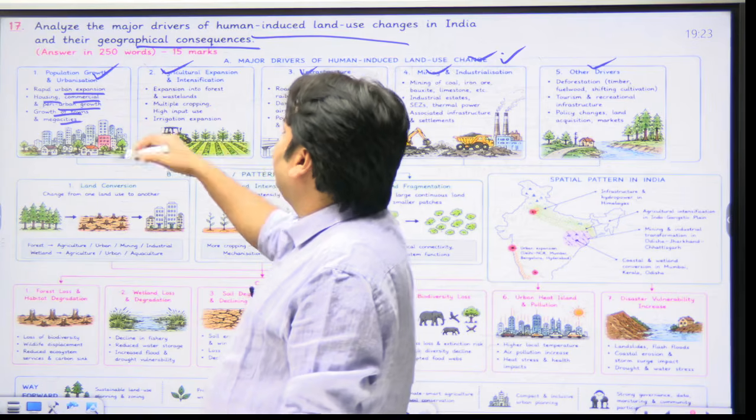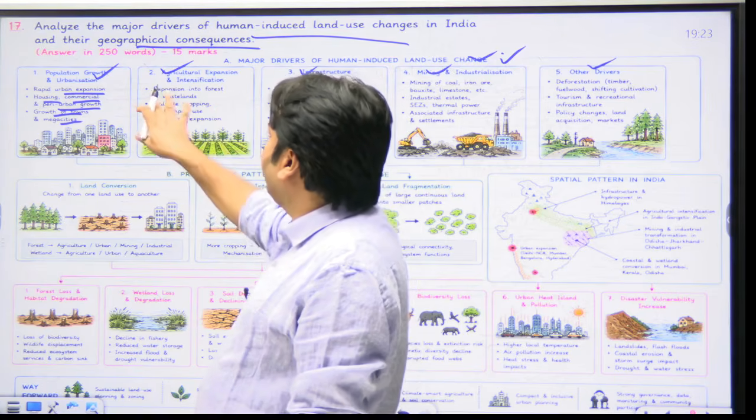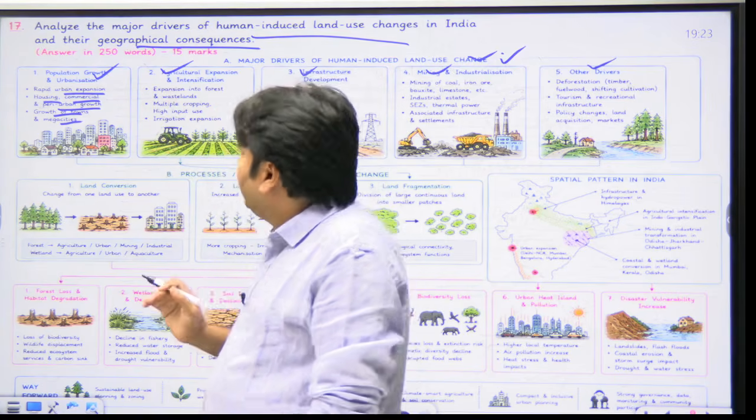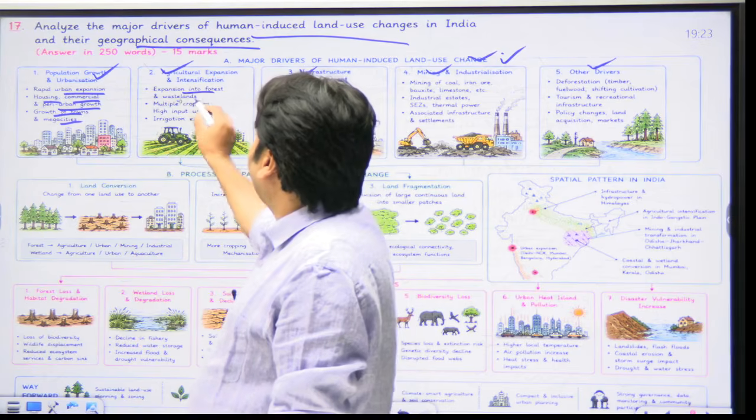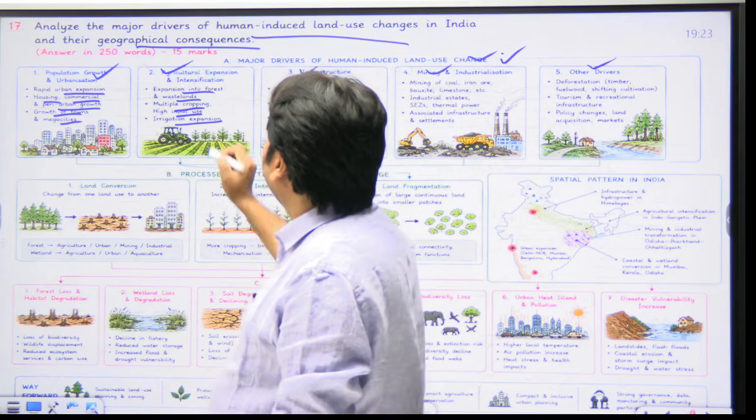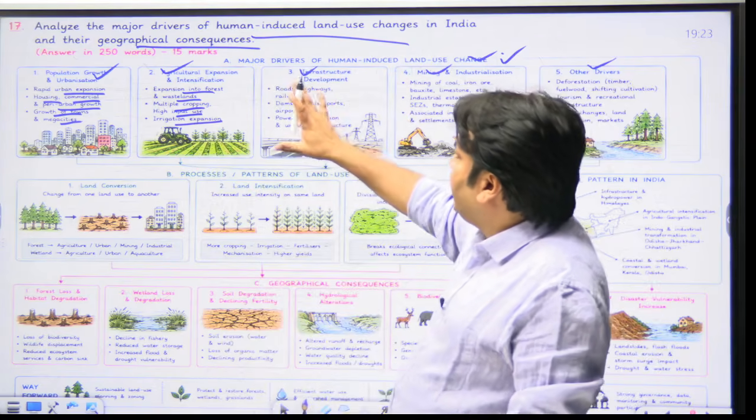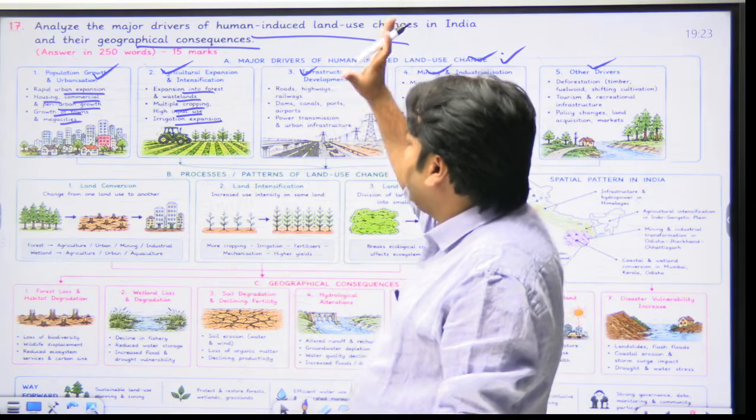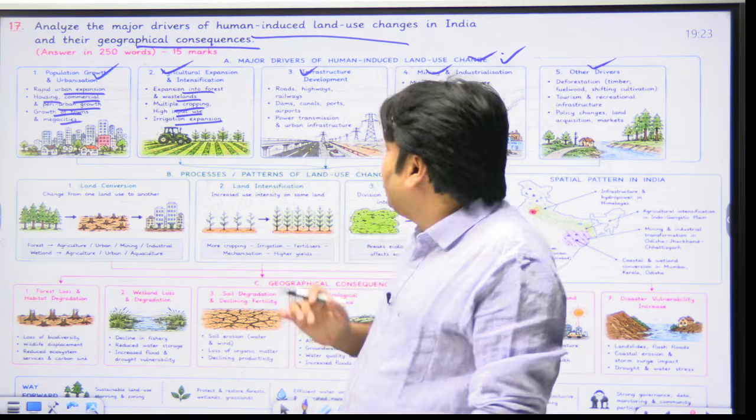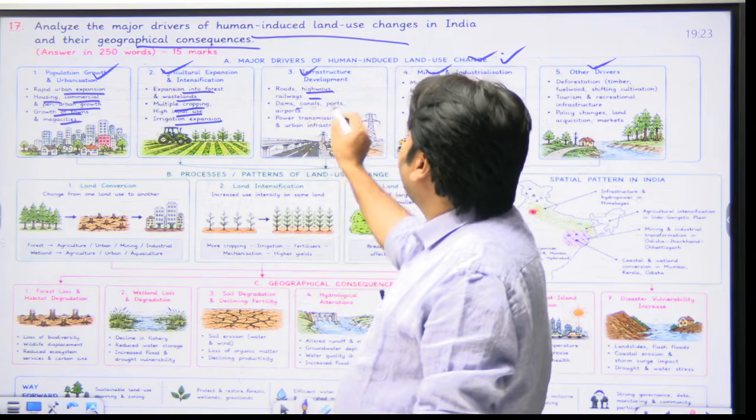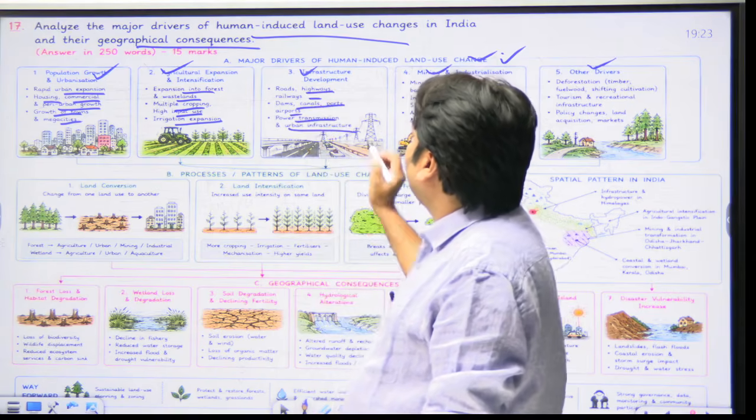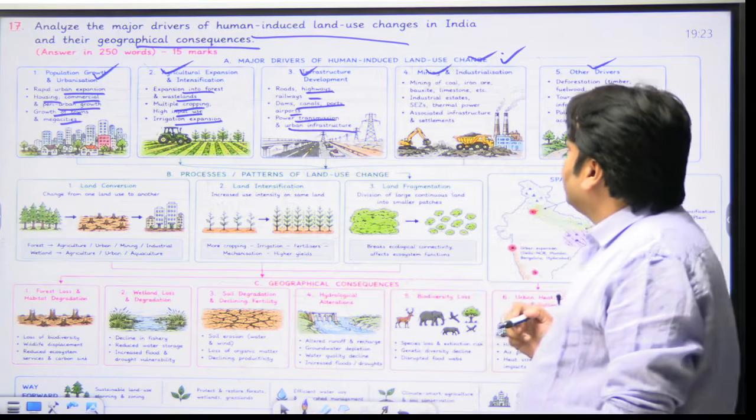Agriculture expansion and intensification, the points are, again, these are not full sentences, these are keywords. Expansion into forests, wetlands, multiple cropping, high impact use, irrigation expansion. Again, in infrastructure development, we are not writing full sentences, we are writing keywords, and in this way you can fetch excellent marks. Roads, highways, railways, dams, canals, ports, airports, power transmission, and urban infrastructure.